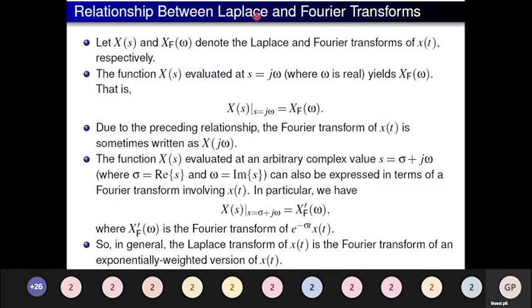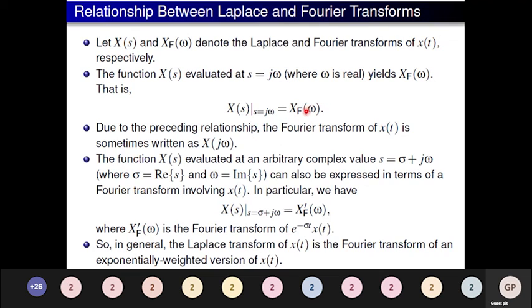So, the relationship between Laplace and Fourier transform. X of s and X_F of omega denote the Laplace and Fourier transforms of x of t, where X of s is the Laplace transform of x of t and X_F of omega is the Fourier transform of x of t. The function X of s evaluated at s is equal to j omega gives us X_F of omega.